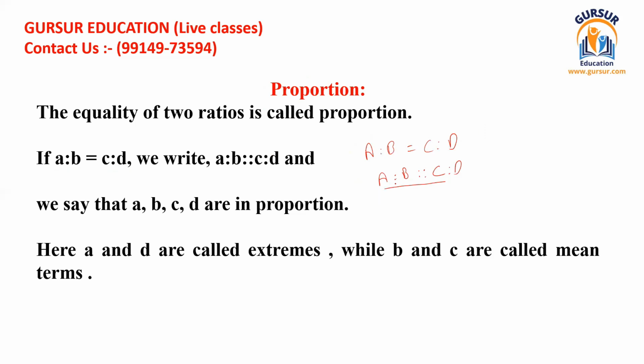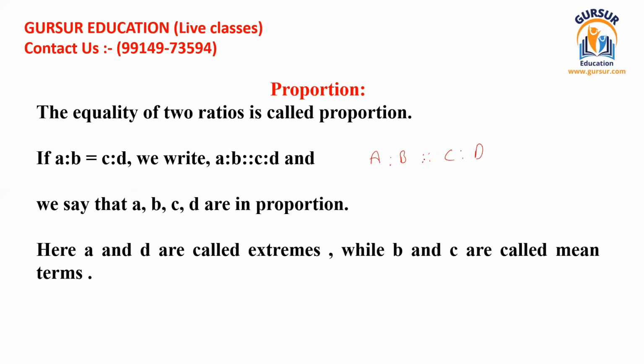If two ratios are equal, then they are said to be in proportion. So when this is the situation, we can say that A, B, C, D are in proportion. This is known as proportion. It has four terms included in it: this is A, this is B, then this is ratio, then C, then ratio D.